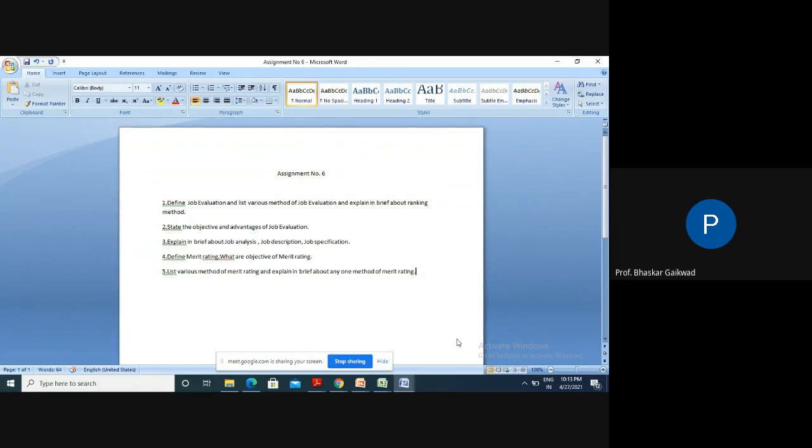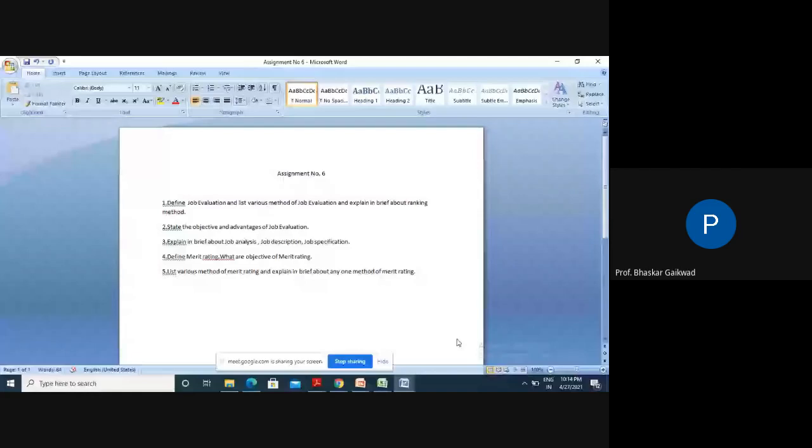Then the next and last part is job specification. What do you know about job specification? A number of times I have repeated this. I have given the lathe machine example and the bearing example. Next, you can take the power press, normally used in industry, a mechanical power press. How can we specify this? Ton. What is the capacity of that power press? It is always in tons, meaning 60 tons, 100 tons, 500 tons.